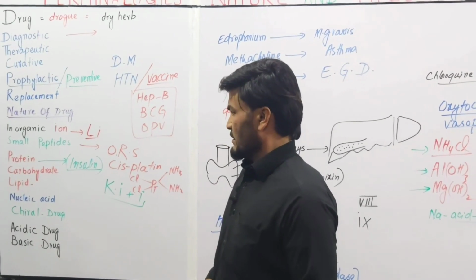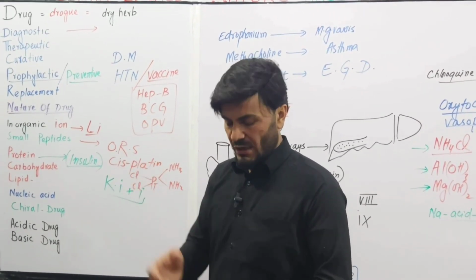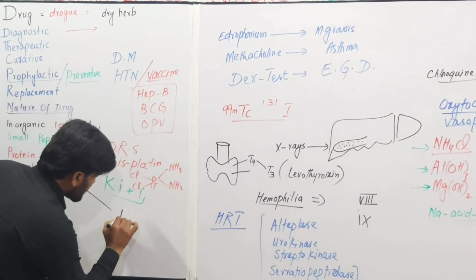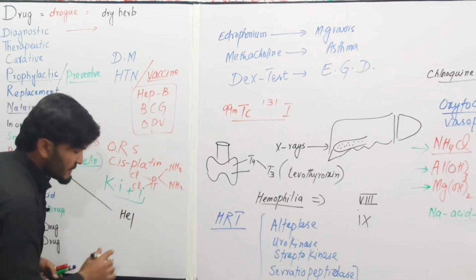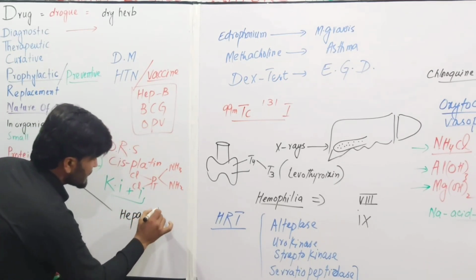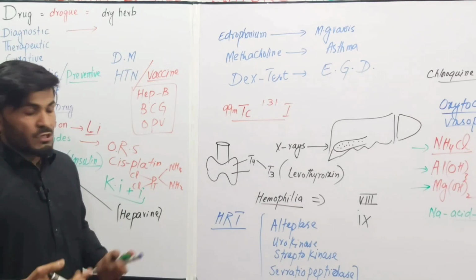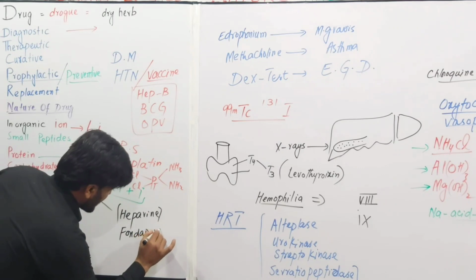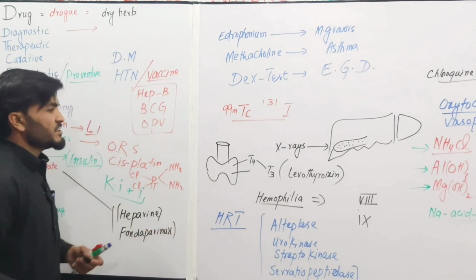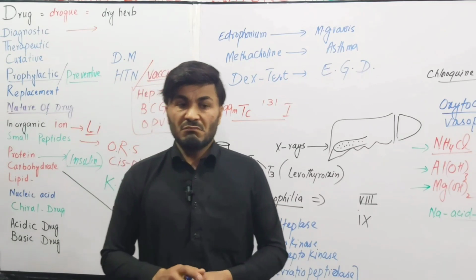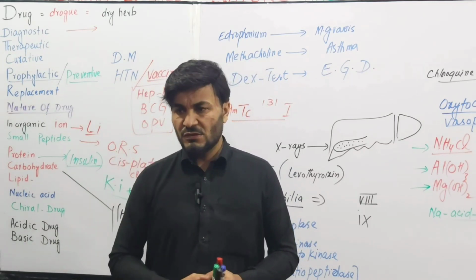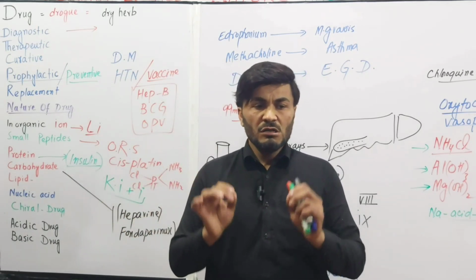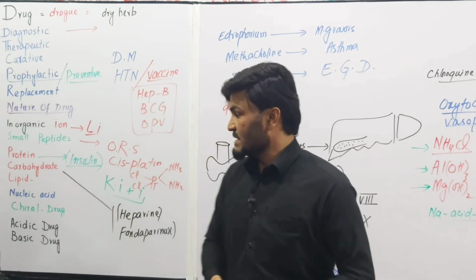The drug can also be by nature a carbohydrate. It has a carbohydrate moiety. For example, we have an anticoagulant, heparin, which is a polysaccharide, and also a pentasaccharide drug, fondaparinux. And some antibiotics like the glycosides, these include neomycin, streptomycin, and gentamicin. These drugs also have a carbohydrate moiety.